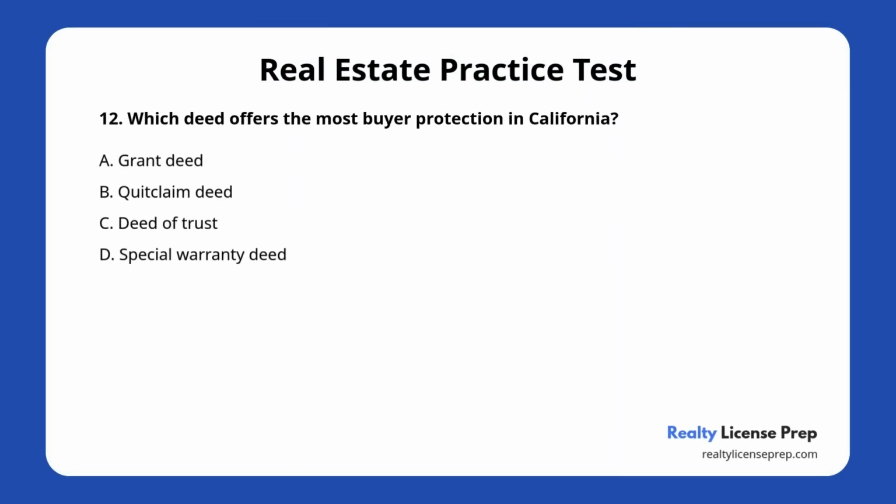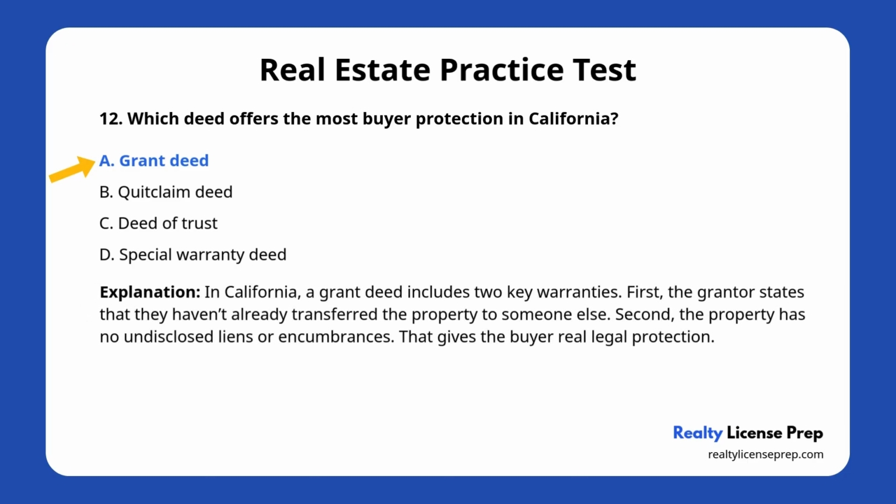Question number 12. Which deed offers the most buyer protection in California? A. Grant deed. B. Quitclaim deed. C. Deed of trust. D. Special warranty deed. The correct answer is A. Grant deed. Here's what makes it correct.